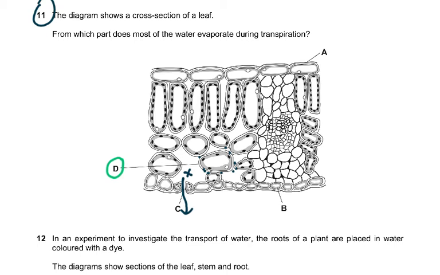So from which part does most of the water evaporate during transpiration? You have to understand that water is around these mesophyll cells. It's a thin layer of moisture around it. Just like you have your wet hair, and after some time your hair dries up. Well, what has happened to the liquid water on your hair? Now it has become vapor and it's gone into the air.